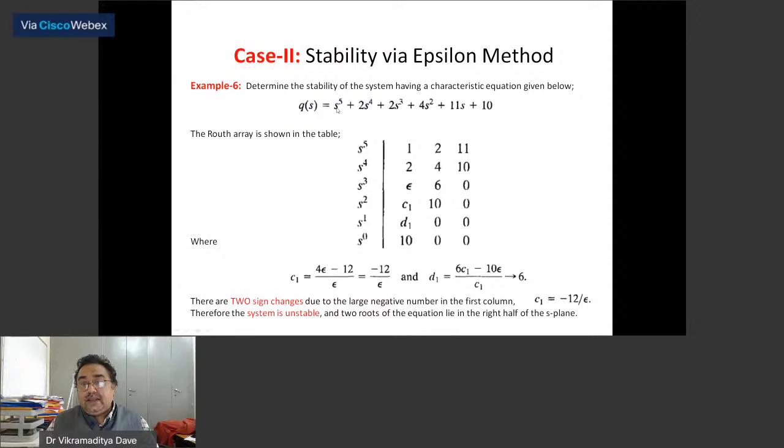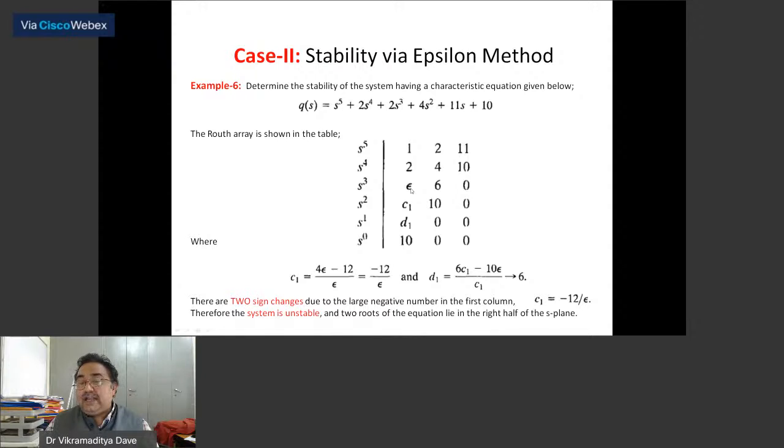When you form the Routh array, the first row is 1, 2 and 11. Then the second row is 2, 4 and 10. That is very clear. Now you just find out the coefficients of the remaining rows. So for the elements of the remaining row, (2 times 2 minus 4) divided by 2 comes out to be 0.